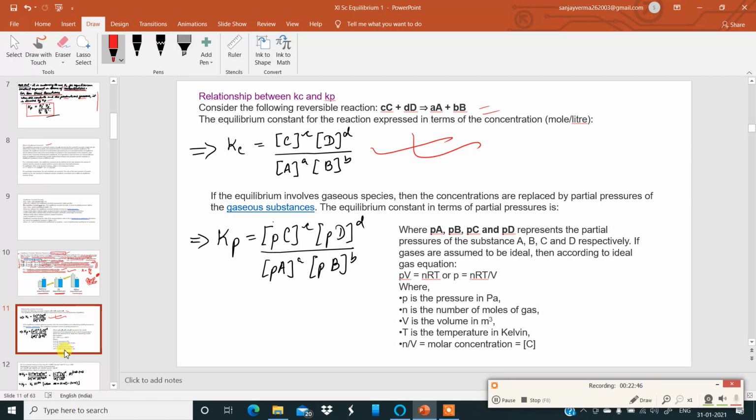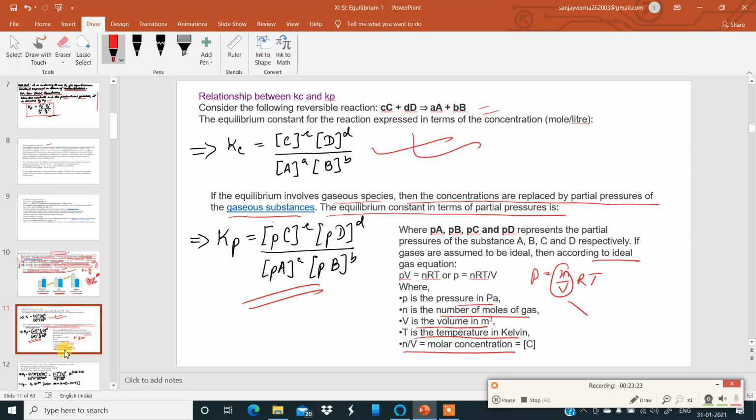Now, if the equilibrium involves gaseous species, then the concentrations are replaced by partial pressures of the gaseous substances. The equilibrium constant in terms of partial pressure is written in this manner: Kp is equal to P_C^c P_D^d and so on. Now, remembering the ideal gas equation, we know PV is equal to nRT, or P is equal to nRT by V. P is equal to n by V RT, you know. Where P is the pressure of the gas, n is the number of moles of the gas, V is the volume in meter cube or liters, T is the temperature in Kelvin, and n by V is molar concentration. So n by V is called molar concentration.